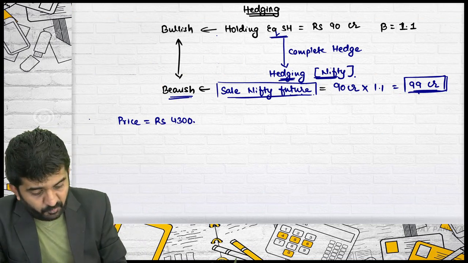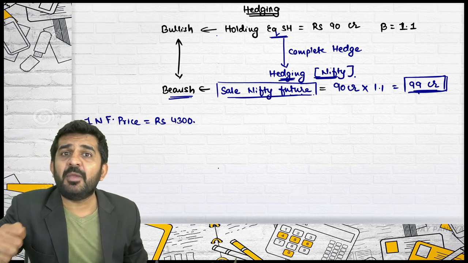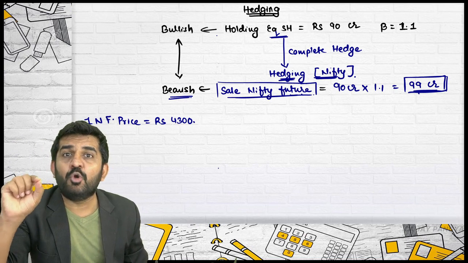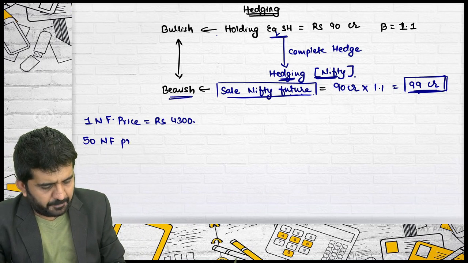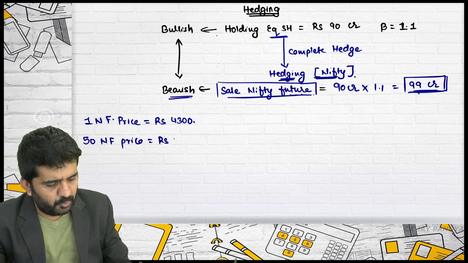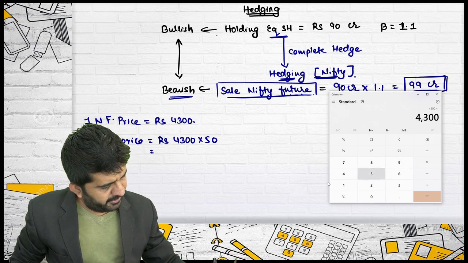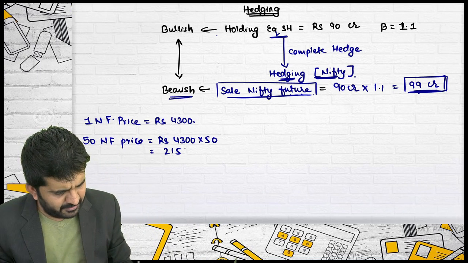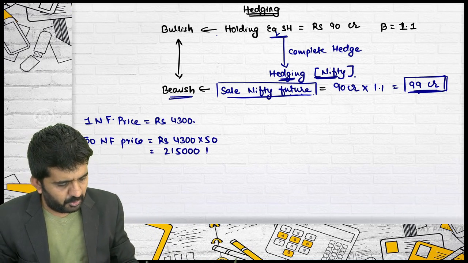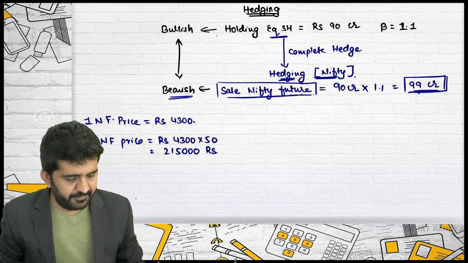Is it alright? This is one Nifty future, but it cannot be purchased in one. Minimum you will have to purchase 50. So the price of 50 Nifty futures is equal to rupees 4,300 into 50, which is 2,15,000 rupees. That's correct. Try to concentrate.